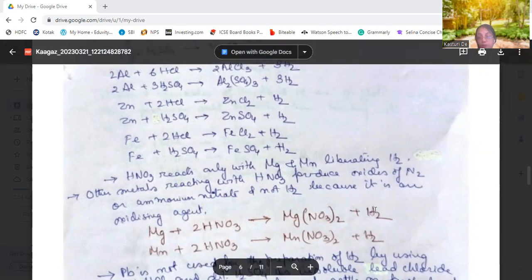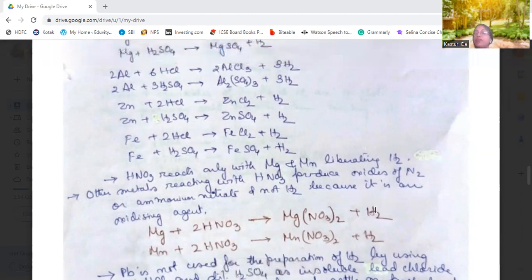Now comes the question. Why is nitric acid not being used? Because nitric acid reacts with metals, producing oxides of nitrogen. Of the other metals, only magnesium and manganese react with nitric acid to produce hydrogen.